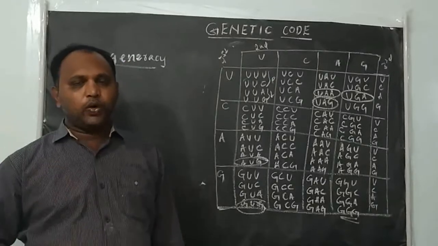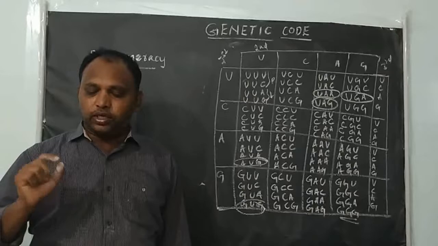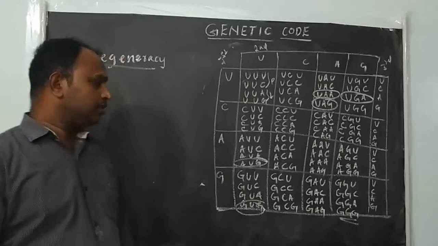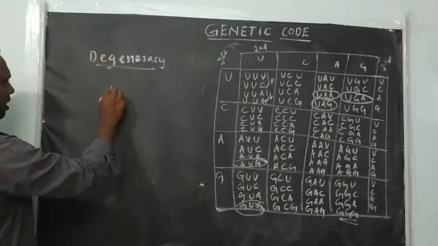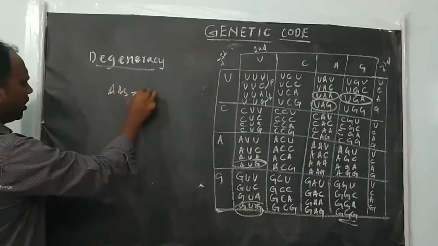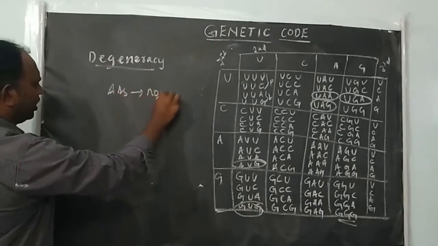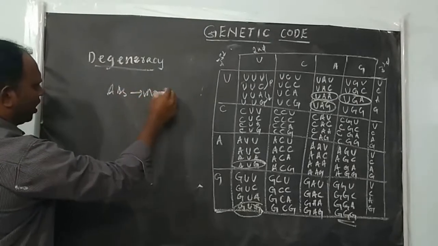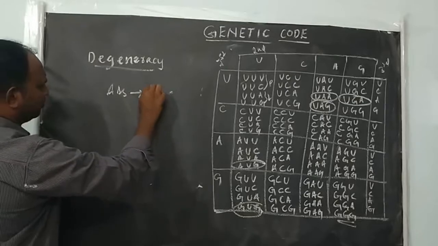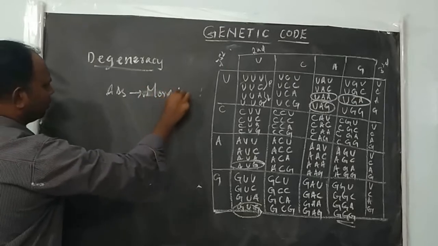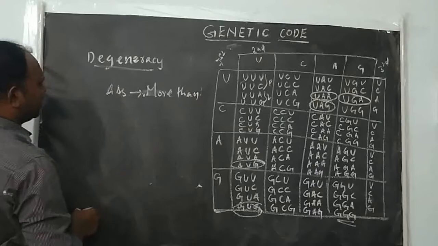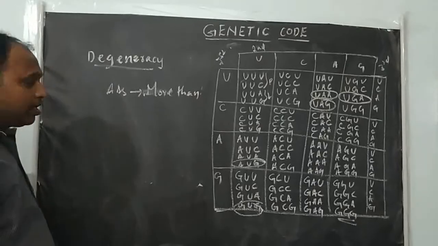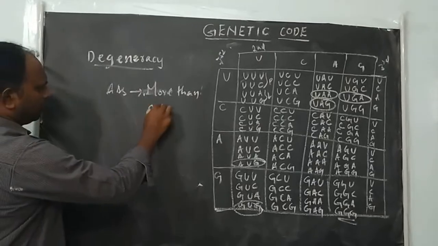But some amino acids may be coded by more than one codon. That's why we call it degeneracy of code, more than one codon.